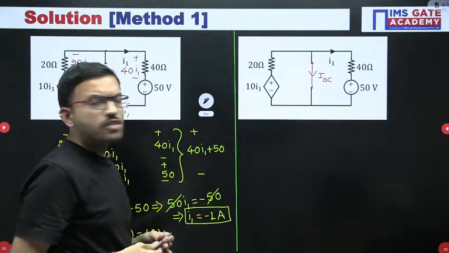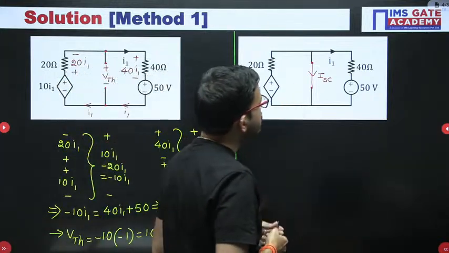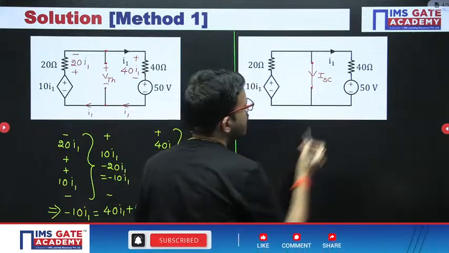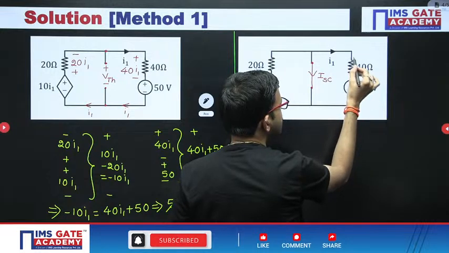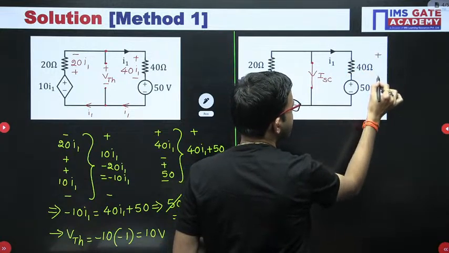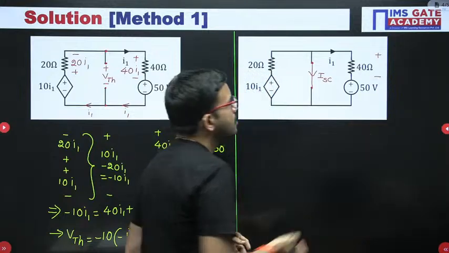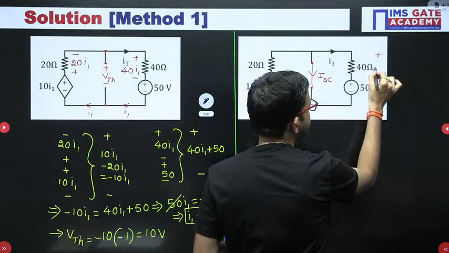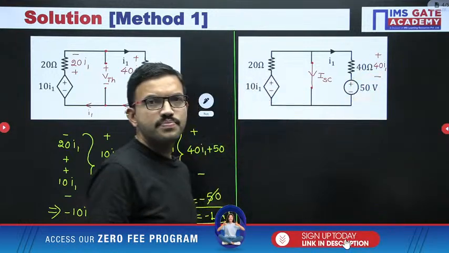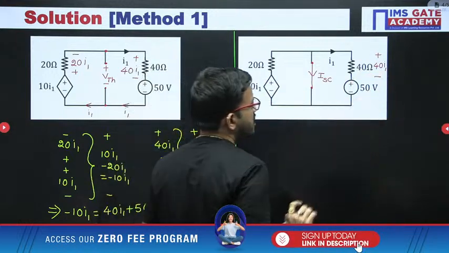Right. Now here we have to find out the short circuit current. Okay. So just observe, here the current I1 is flowing. Accordingly you can represent the voltage drop here: plus minus 40 into I1. And here the voltage polarity is plus minus 50.